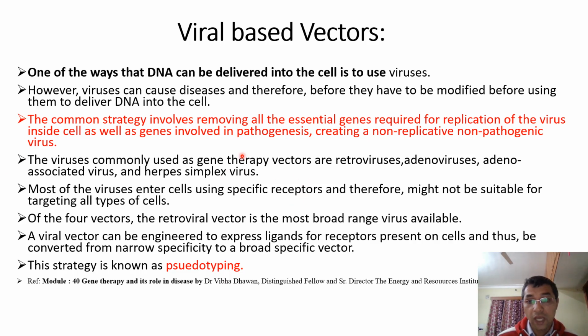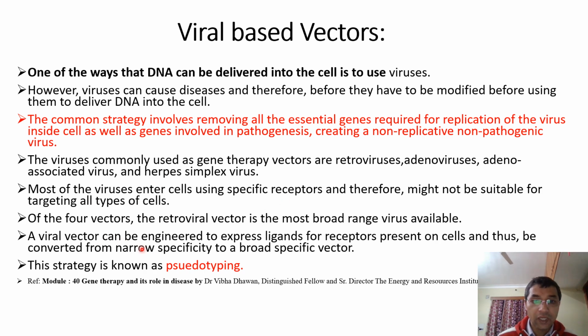If the receptors are not present in the cells, these cells will not be targeted by these viruses. Only those cells which have the specific receptors for binding these non-replicative, non-pathogenic viruses will be targeted.